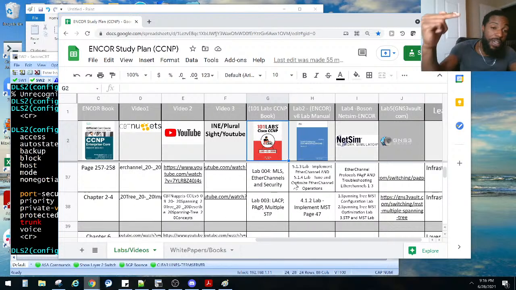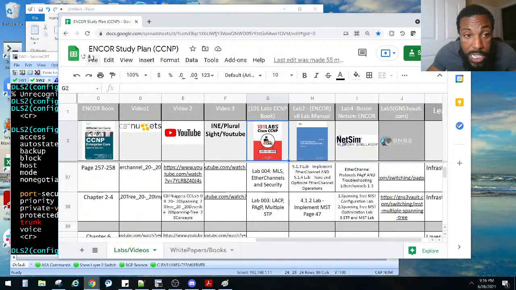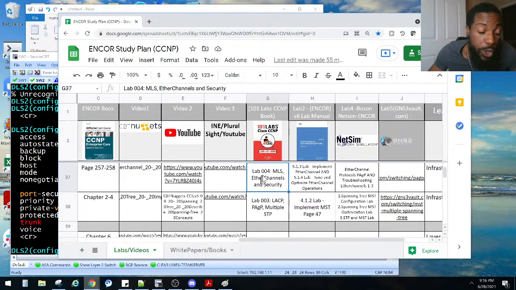Now, the ENARSI exam I do have to take, and I have a study plan just like this for it, but we're just going to be going over the ENCOR exam because there's a lot of new stuff that they added to this exam. And yeah, that's pretty much it.